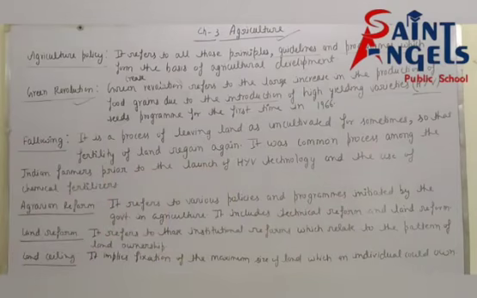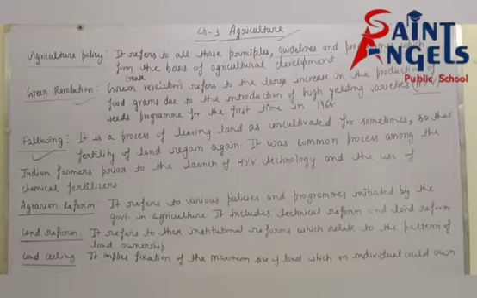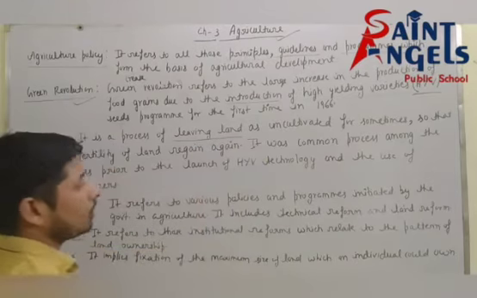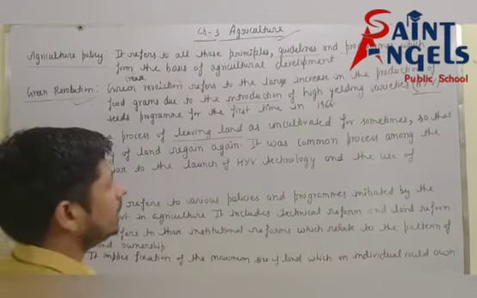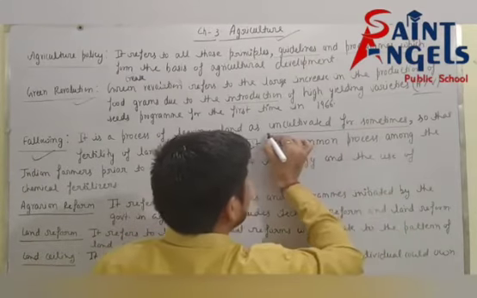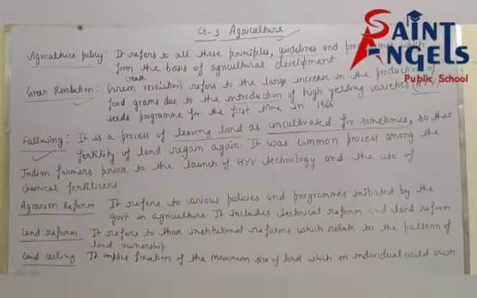Next definition. What do you mean by fallowing? It is a process of leaving land uncultivated for some time. I hope this is clear.